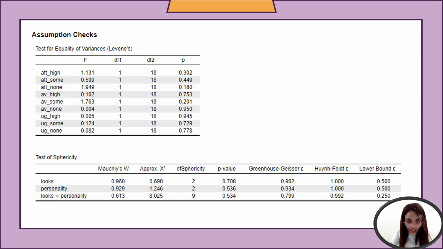As you can see, the p-values are all greater than 0.05. So this suggests that there are no significant differences in variances between males and females for any of these categories. Hence we can assume that the variances are equal across gender groups in all tested conditions. This supports the homogeneity of variances assumption, which is important for conducting further analysis like ANOVA without violating its assumptions. Now for the test of sphericity,